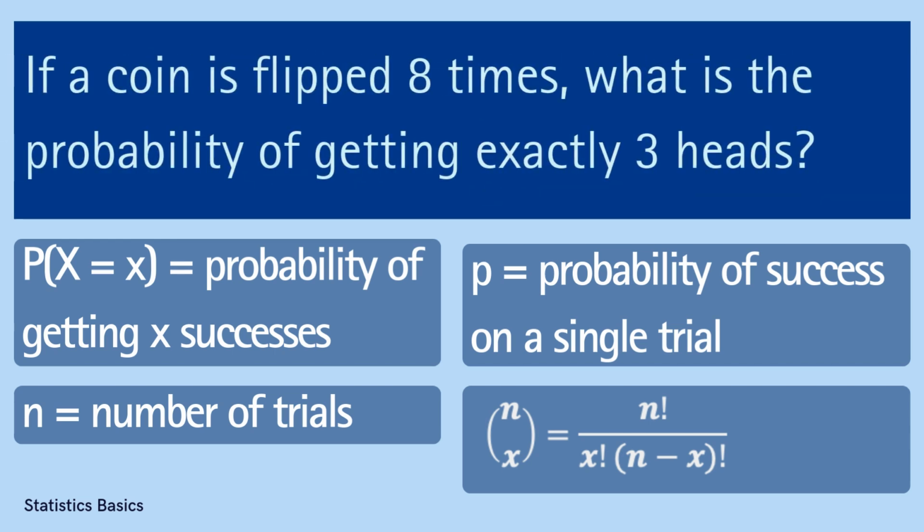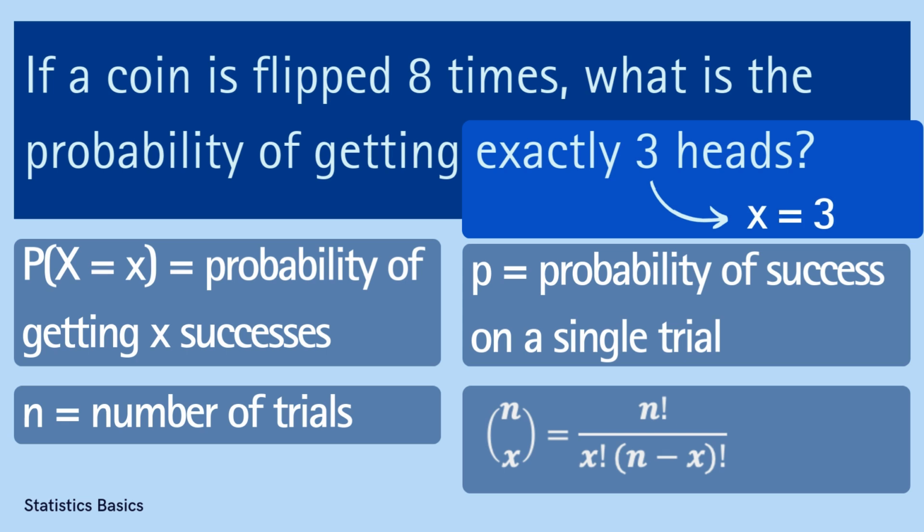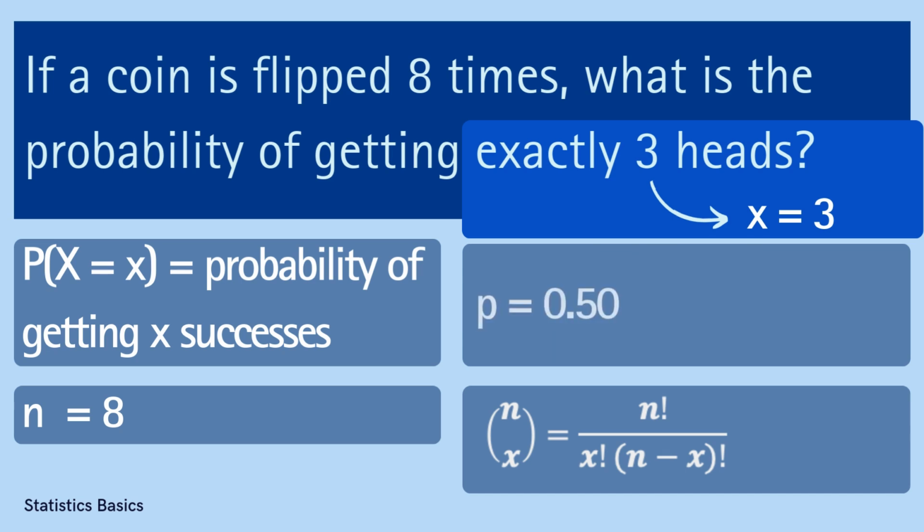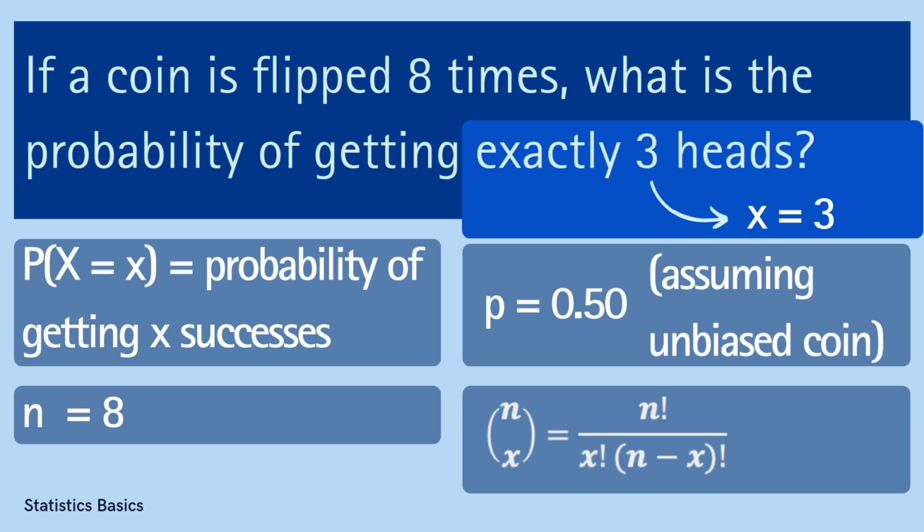Now coming back to our quiz, in this case, x is 3, as we want to find the probability of getting exactly 3 heads. n is 8, since the coin is flipped 8 times. p is 0.5 because we are assuming an unbiased coin where the probability of getting a head on a single flip is 50%. Now let's use these values to calculate the probability of getting exactly 3 heads in 8 flips.